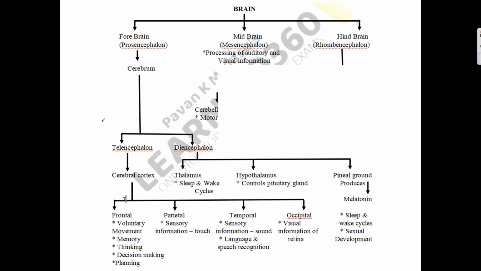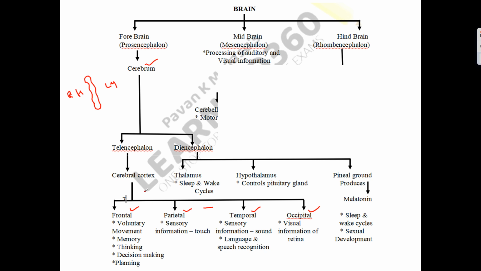So coming to the classification shown here, this cerebrum, this right hemisphere and left hemisphere, they are attached to each other by a cerebral cortex. Okay, so that is the cerebral cortex we are discussing here. This cerebral cortex is divided into four regions: frontal, parietal, temporal, and occipital. Okay, the frontal, let us come from the back.